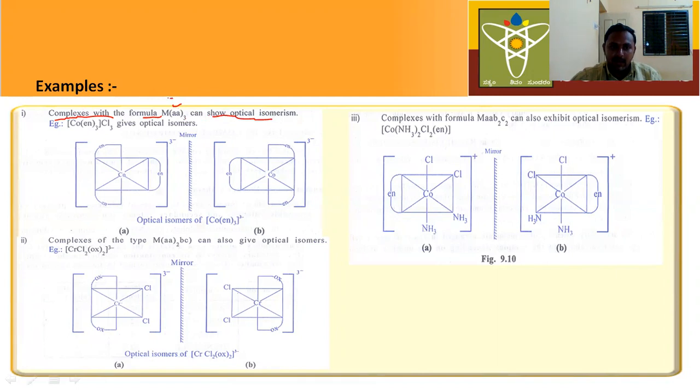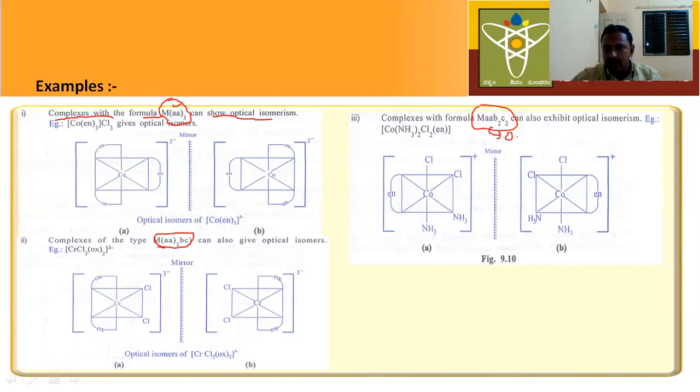It is very important. Optical isomerism is possible from MAA3 type of complexes. The other one is MAA2BC type of complex. Next, optical isomerism is also possible from the MAAB2C2 type.